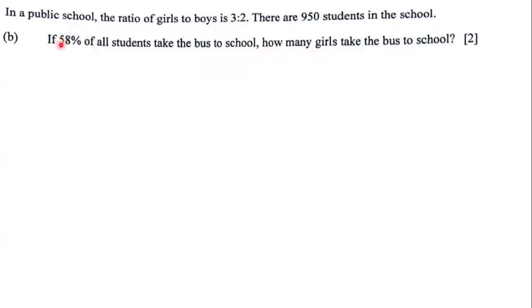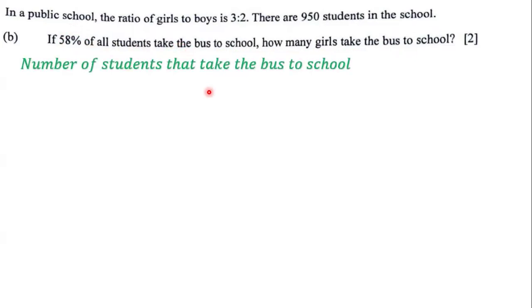So it says that 58% of all students take the bus to school. And so let's figure out what that is. What is 58% of all students? So the number of students that take the bus to school, girls or boys, is going to be 58% of the total population of the school. So it's going to be 58% multiplied by 950. And 58% represented as a fraction is 58 over 100.